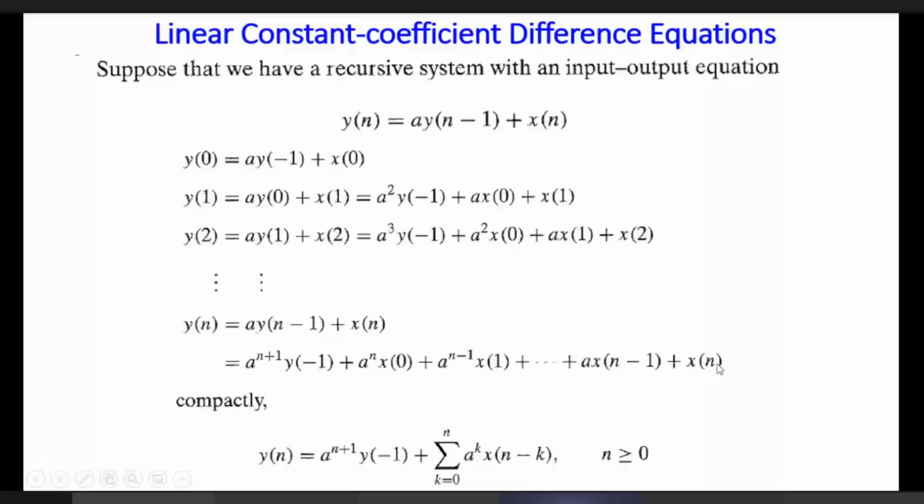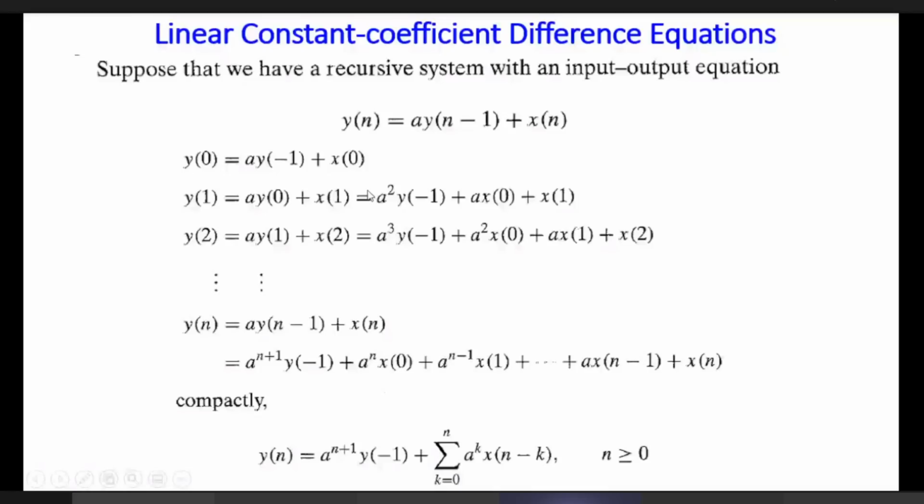Compactly, in general, we write y[n] is equal to a to the power n+1 times y[-1] plus the summation term. This comes from iteration by iteration, that is, by recursion. You can understand it easily. I am not explaining the calculation. This way you can find the output expression y[n].